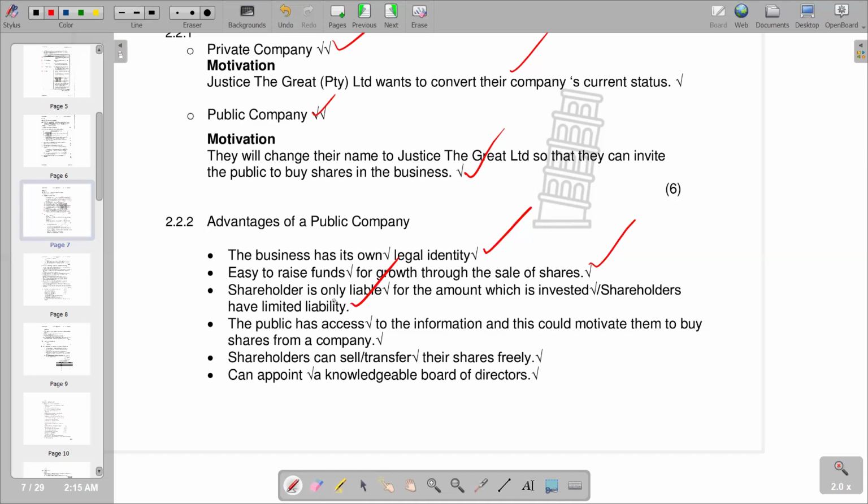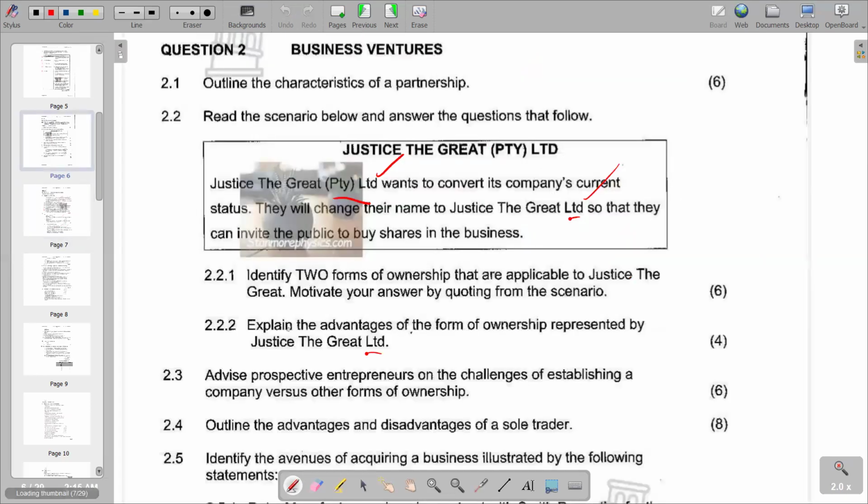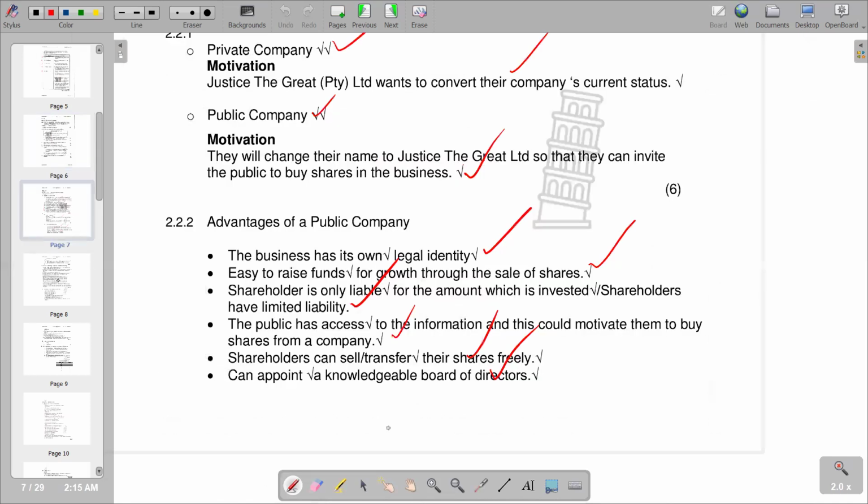And then we also have that the public has access to the information, and this could motivate them to buy shares from a company. Shareholders can sell or transfer their shares freely, and can appoint a knowledgeable board of directors. So those are some of the advantages that we can also include. So we move on to the next part of our question, 2.3, which is: advise prospective entrepreneurs on the challenges of establishing a company versus other forms of ownership. So, what are the challenges of establishing a company versus other forms of ownership is our next part.